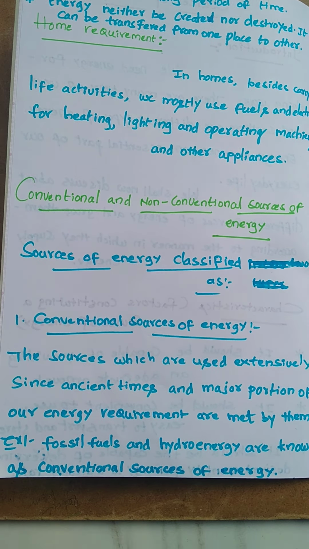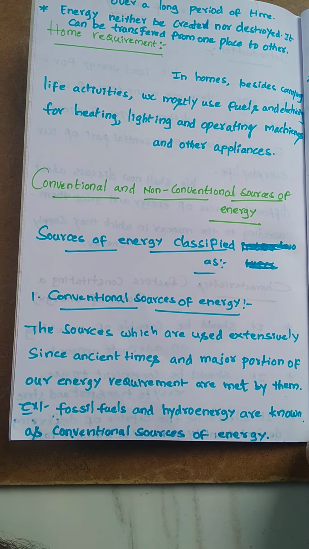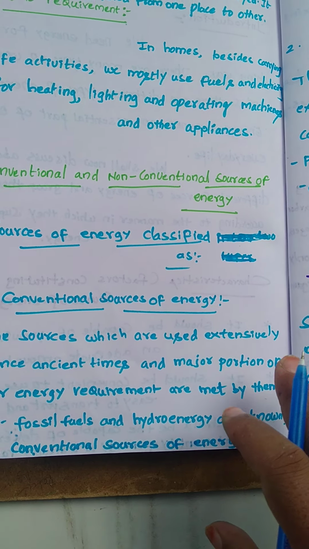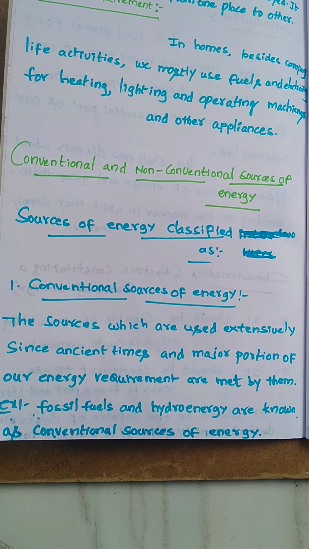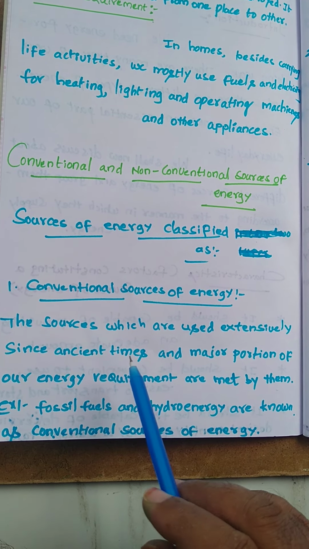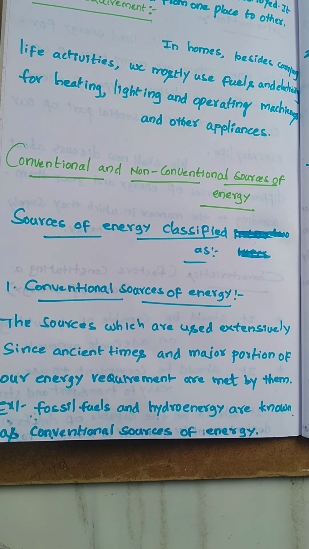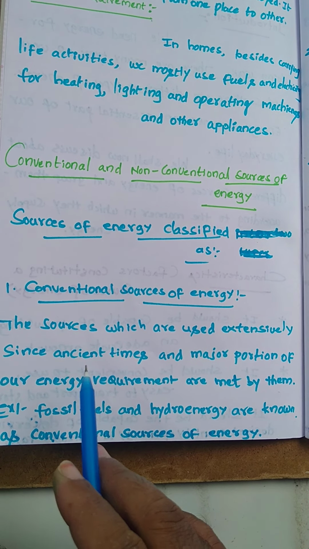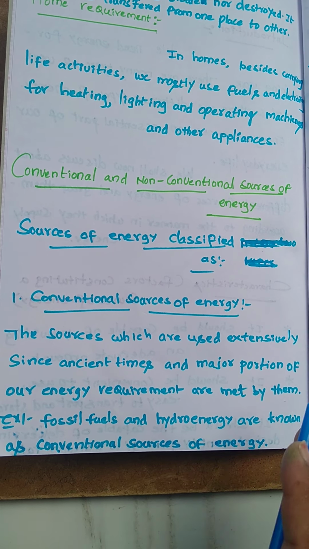Now I'm going to discuss something very important: conventional and non-conventional sources of energy. Listen carefully. Sources of energy are classified as conventional and non-conventional. Conventional sources are those which have been used extensively since ancient times, and a major portion of our energy requirement is met by them.